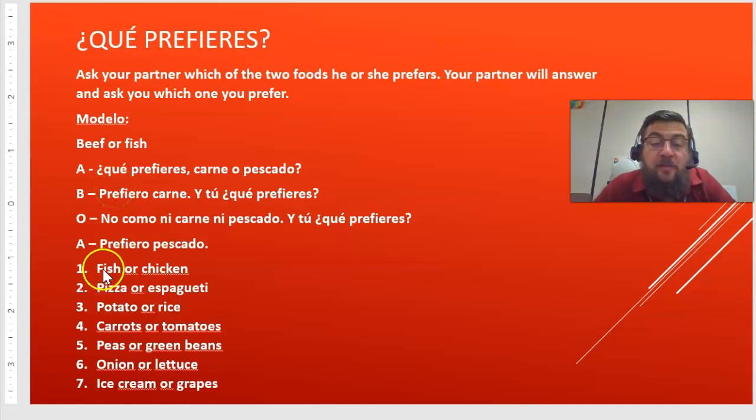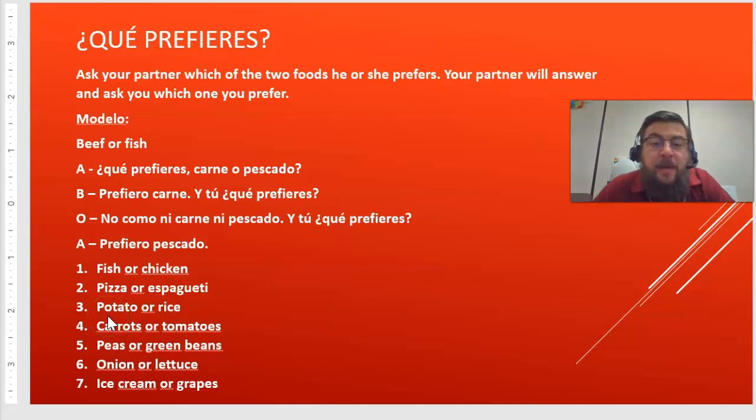So we're doing that for fish and chicken, pizza or spaghetti, potato or rice, carrots or tomatoes, peas or green beans, onion or lettuce, ice cream or grapes. So let's go over these terms real quick, which by now you should know, but we'll touch them once again. So fish is pescado, chicken is pollo, pizza is pizza or spaghetti, which is spaghettis.